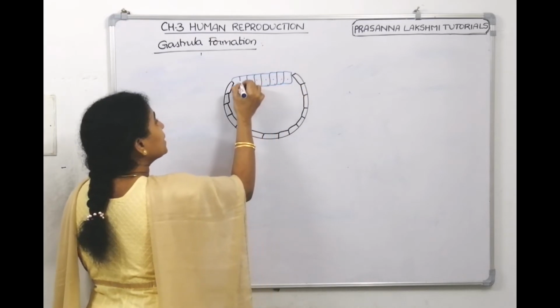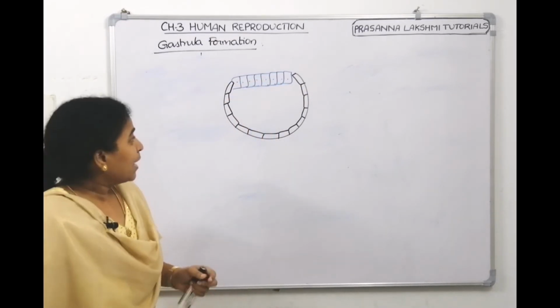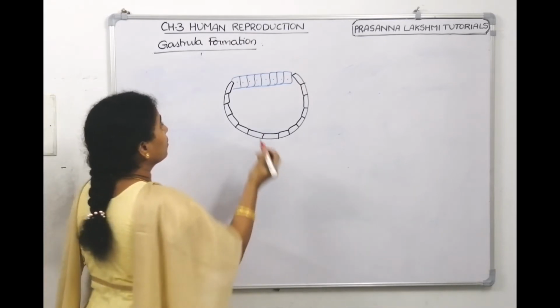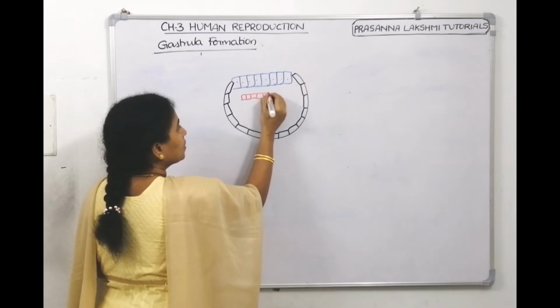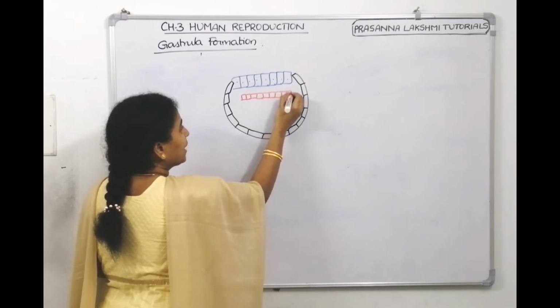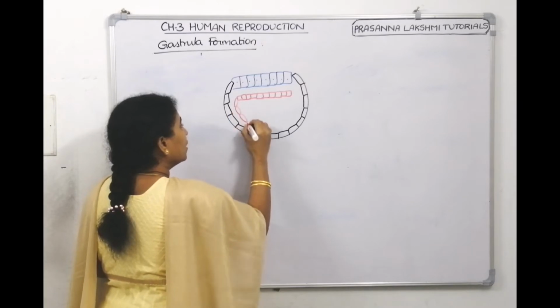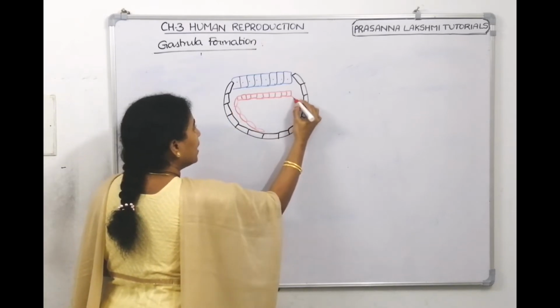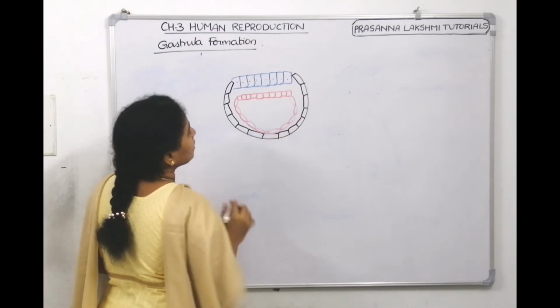The epiblast cells will grow to make a mesoderm, and since the hypoblast cells have already made the endoderm, these are the hypoblast cells, cuboidal hypoblast cells. So they grew and they made the first embryonic layer. What is it called? Endoderm. This is endoderm, right?